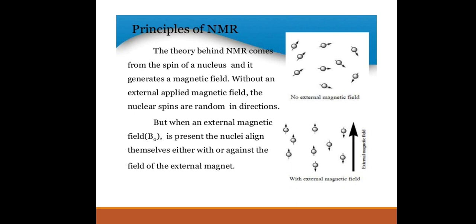So this is the principle of NMR. The theory behind NMR comes from the spin of a nucleus, which generates a magnetic field. Without an external applied field, the nuclear spins are random in direction, but when an external magnetic field is present, the nuclei align themselves either with or against the field of the external magnet.